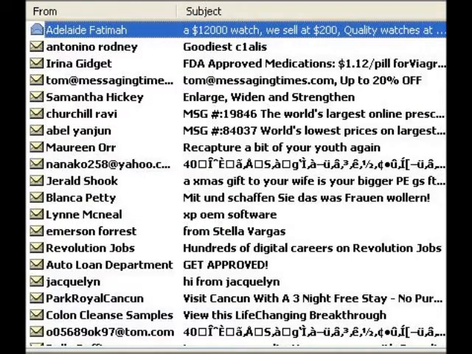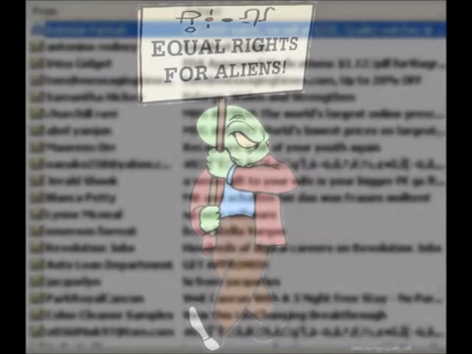Another example of this would be a recent case, Apollo Media Corporation versus United States. It unanimously upheld a federal law that makes it illegal for anyone to send obscene and intentionally annoying email via the internet. It leads me to one question. Why do I get so much spam?